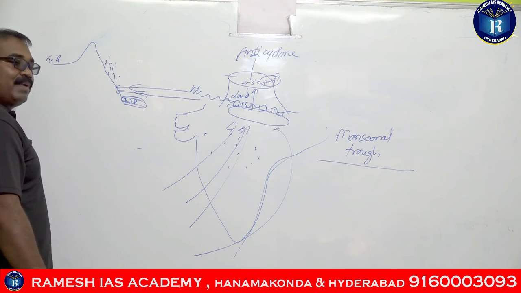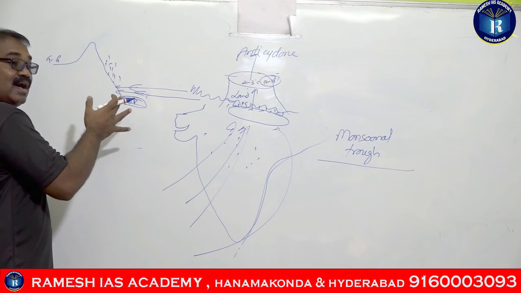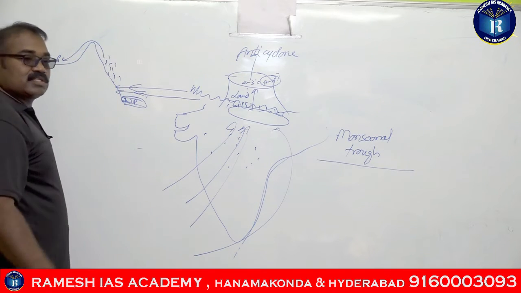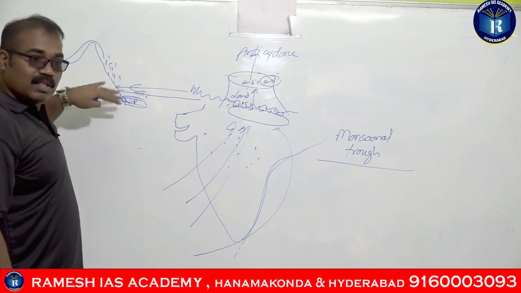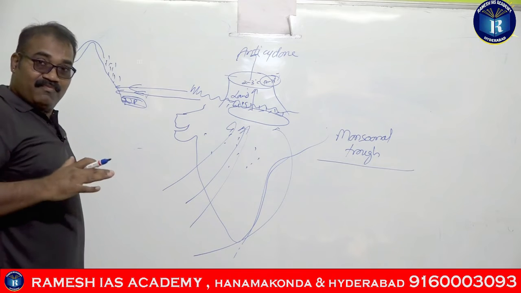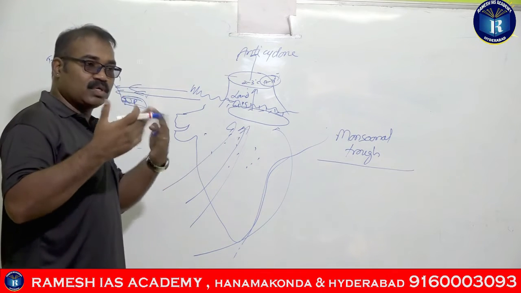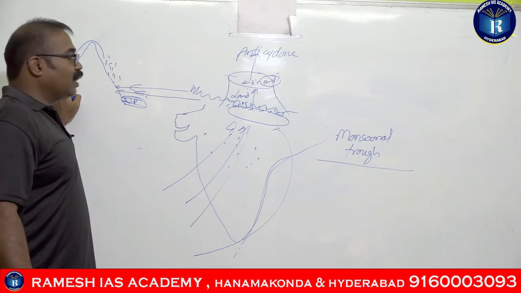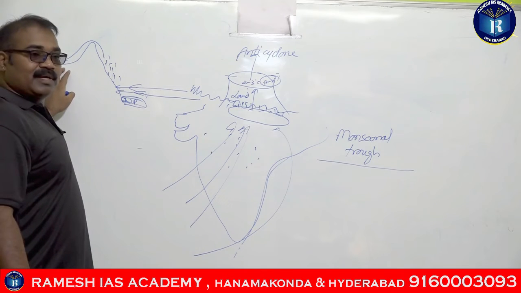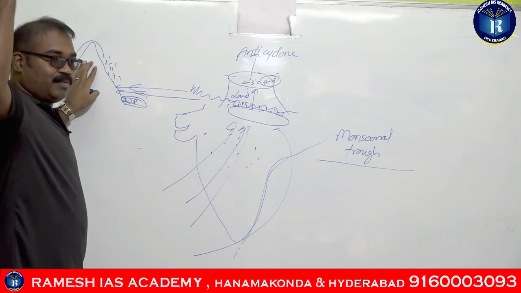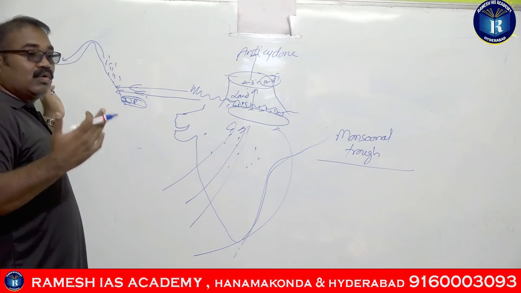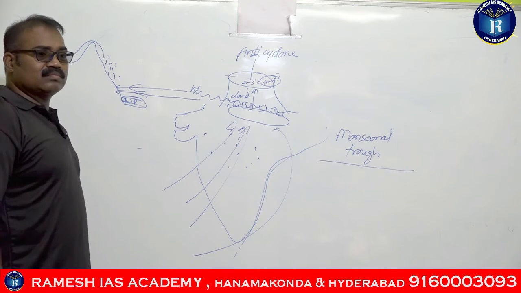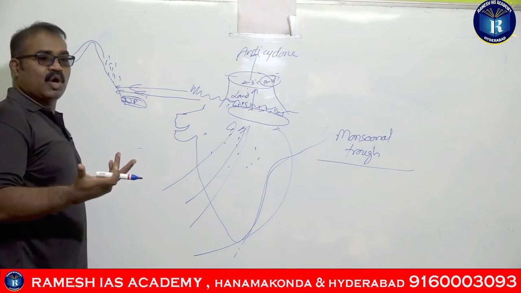And then what happened? The winds, after losing all the moisture, are going over to the Tibetan Plateau, guys. Okay, they lose all the moisture in the Himalayas, right? Passing over the Himalayas, they lose all the moisture and reach the Tibetan Plateau. Okay, so the Tibetan Plateau is 4.5 kilometers, the Greater Himalayas 6 kilometers, right? So they have to go down to the Tibetan Plateau. After going here, they have become dry now. So they are not having any moisture, right?